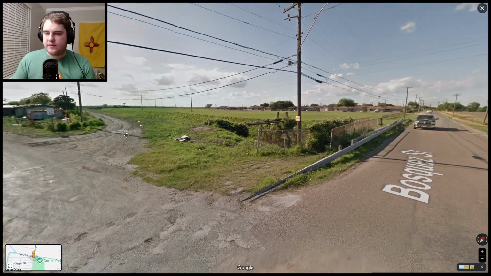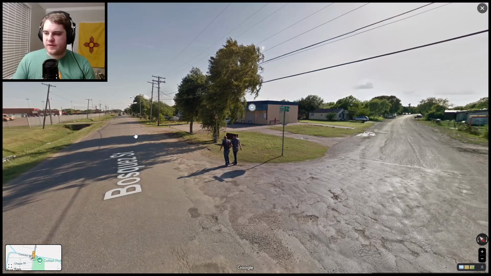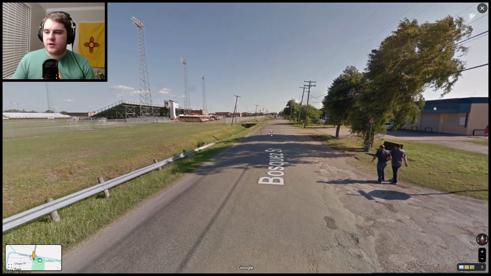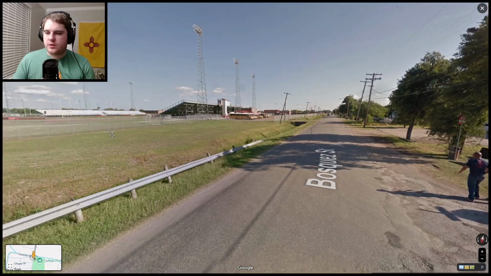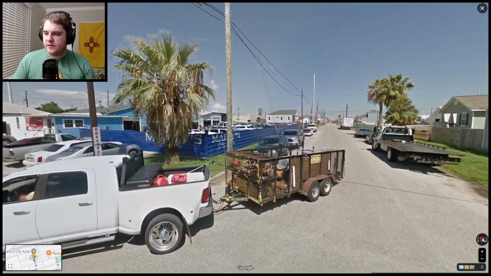This one's not as dry, it is a lot more green than the deserts, but this is still the south. You will also probably see some Spanish here as well, just because of the proximity to the Mexican border. This is the Gulf Coast of Texas, in this case Galveston, which is just south of Houston.